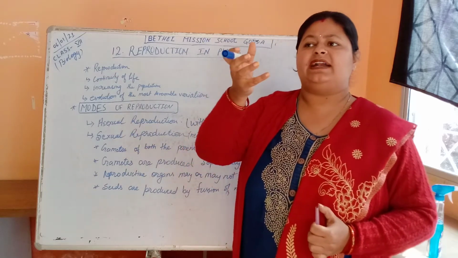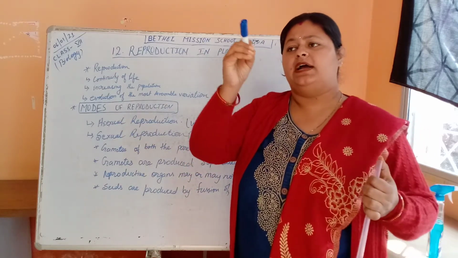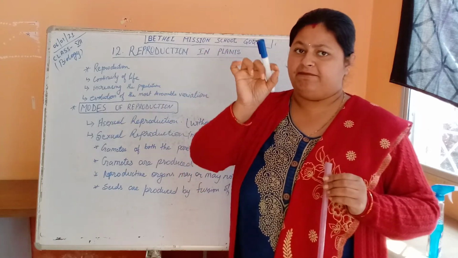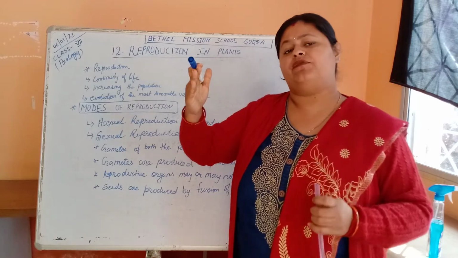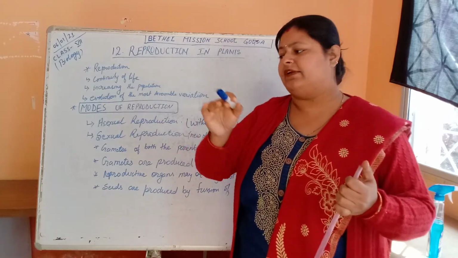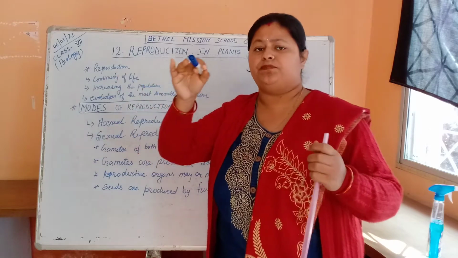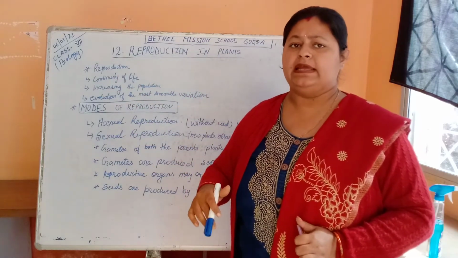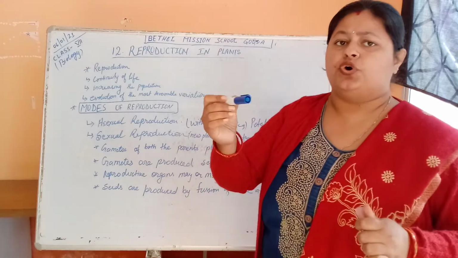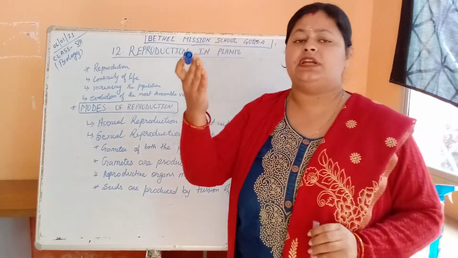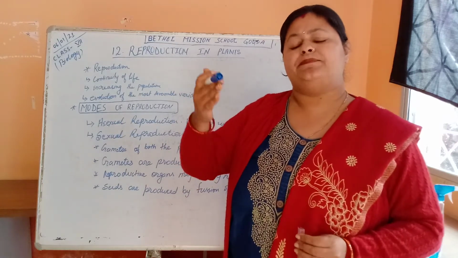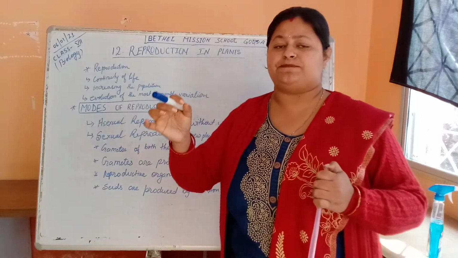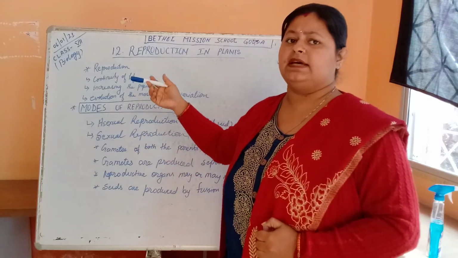It doesn't mean that from the stem of a red plant we can grow a white plant. Is it possible? No. The stem of a red plant, when you pluck it out and plant it in another place, will give the same red color flower. So the production of new individuals by the parents of the same species is termed as reproduction.